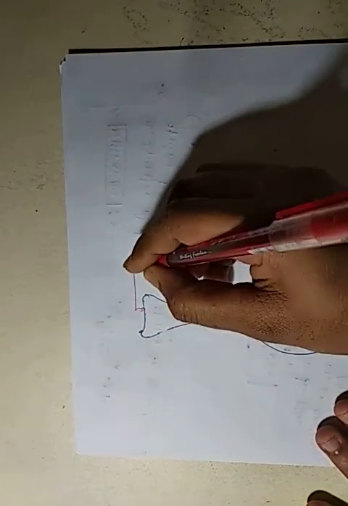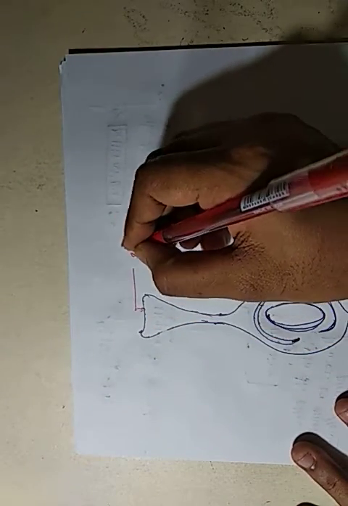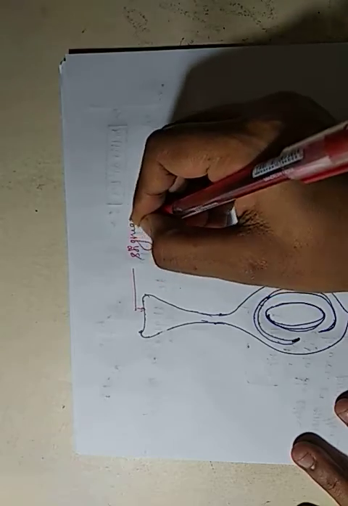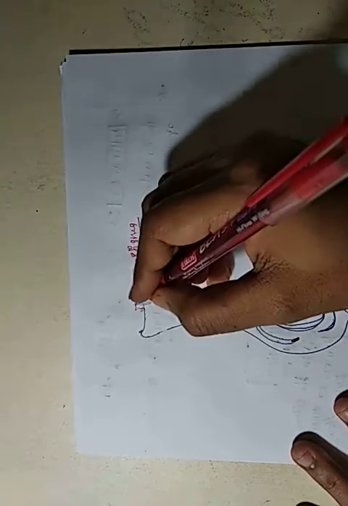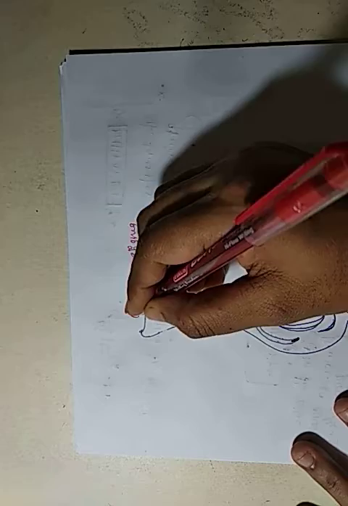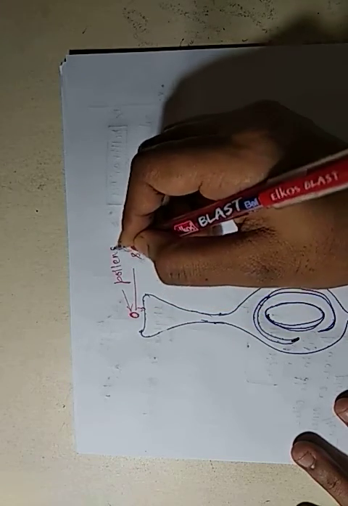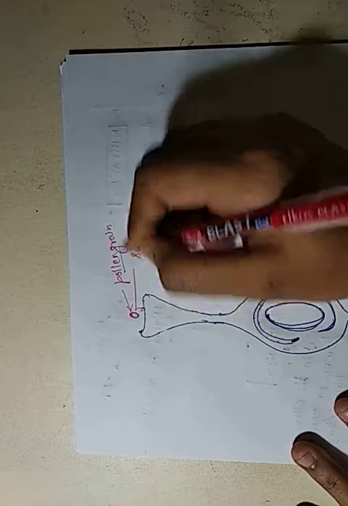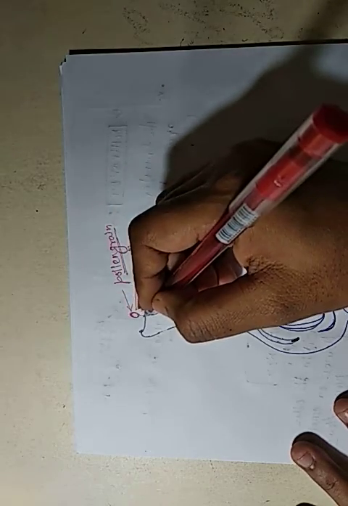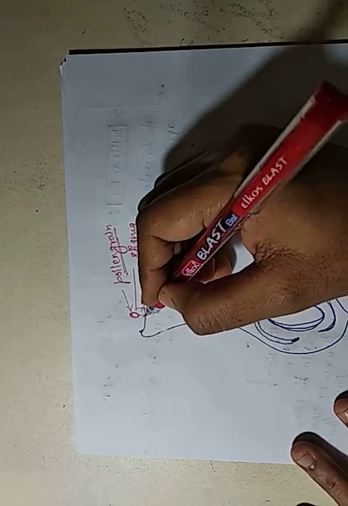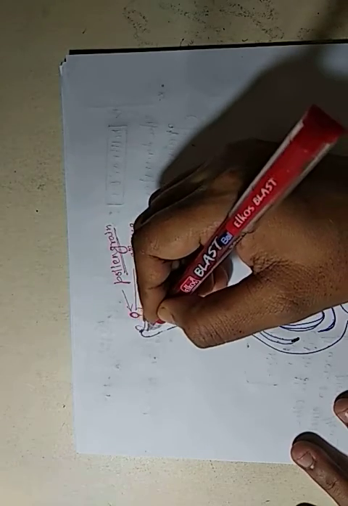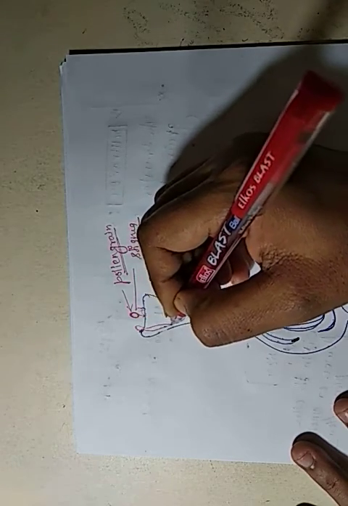This is called the stigma, and the pollen grain falls on the stigma. This is the pollen grain. When the pollen grain falls on the stigma, it forms a tube-like structure.